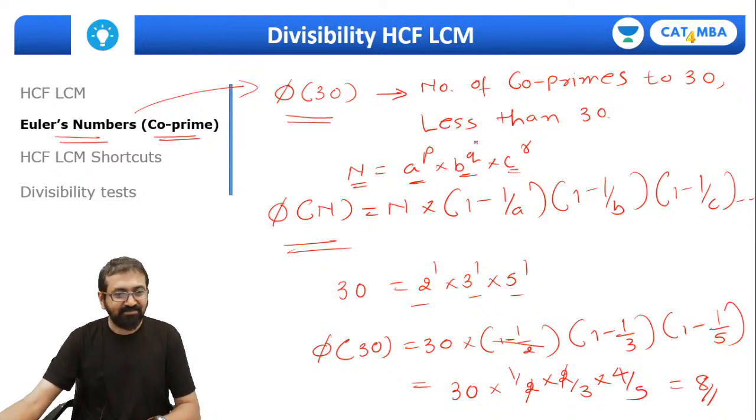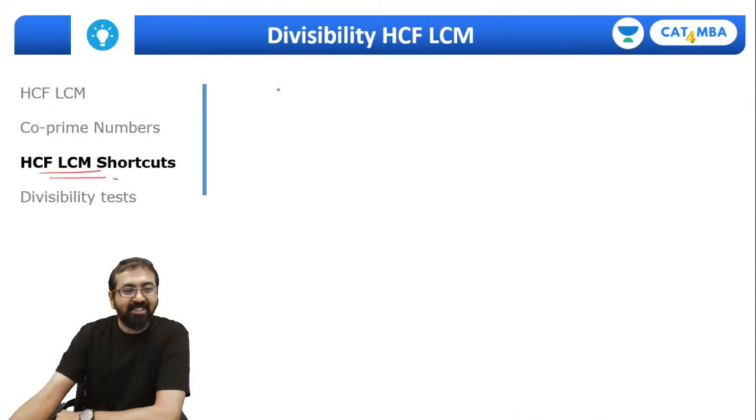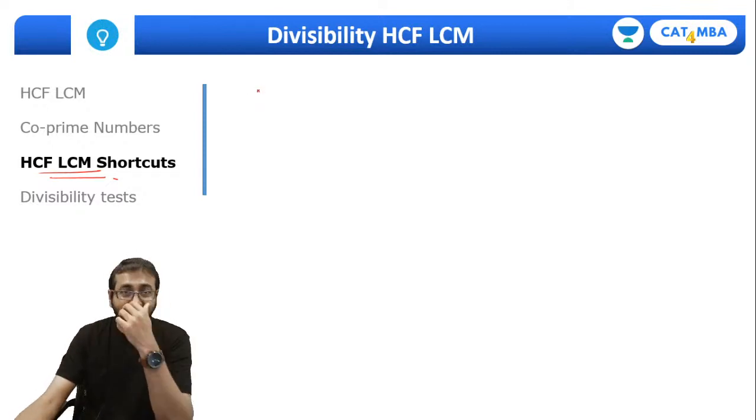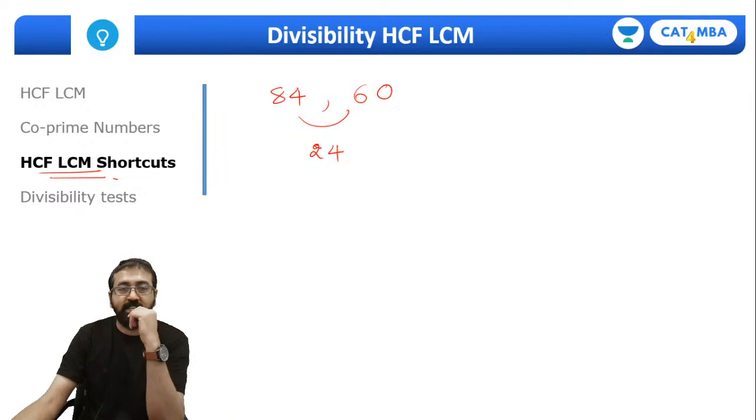Okay guys, fine. So I hope you have understood these Euler numbers. Great. Now let's quickly understand the shortcuts for HCF and LCM. There were a few shortcuts that I had shown. For example, if I ask you to find the HCF and LCM of such numbers, let me take some other numbers, something like 84 and 60. You can always look at the difference between the numbers and make out what can be the HCF. Here the difference is 24. Check whether both the numbers are divisible by 24.